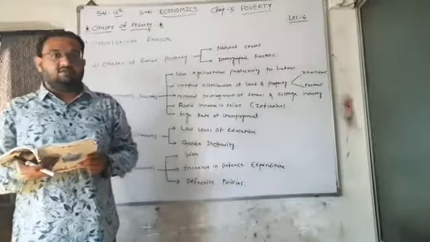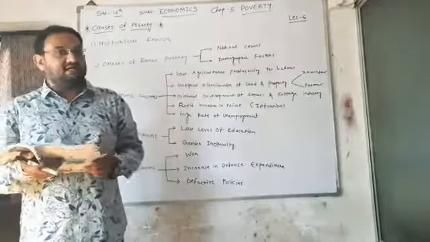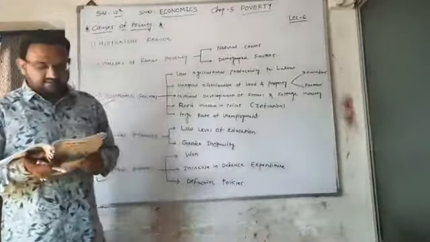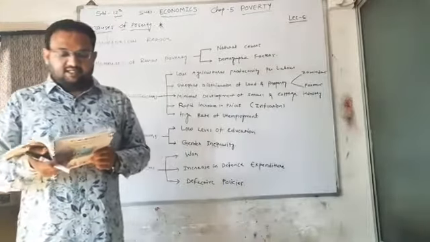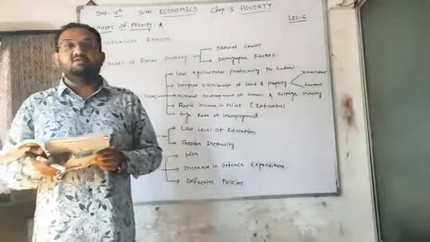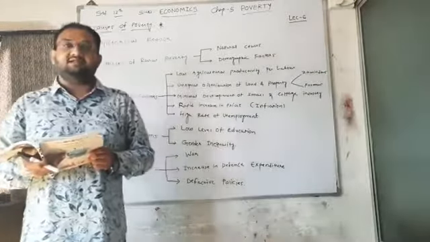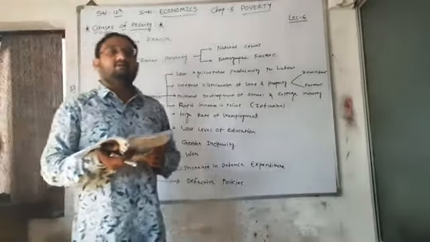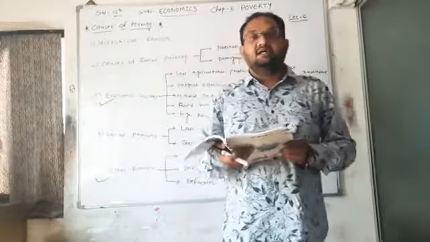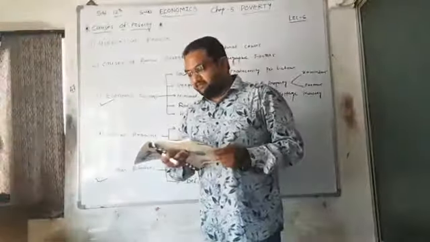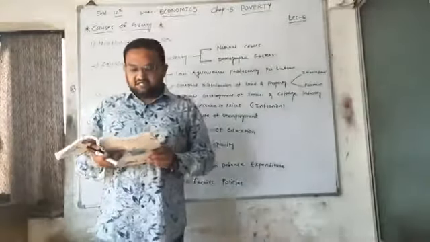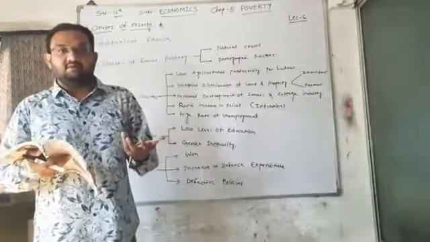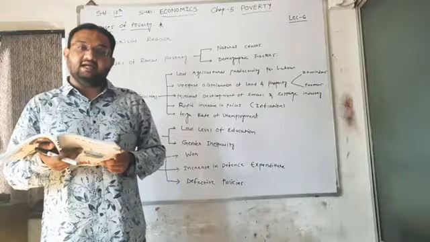Low national production, as we all know, if the supply is less than demand, then there will be higher prices. It means a rapid increase in price. Then rapid increase in demand, so low production results in lower supply, while rapid increase in demand results in higher demand. Increase in production cost: if because of some reasons production cost is increased, it means there is cost push inflation. Then prices of goods and services as well as edible goods rise rapidly. Edible goods means those goods which we use in our day-to-day life or for our cooking purposes.